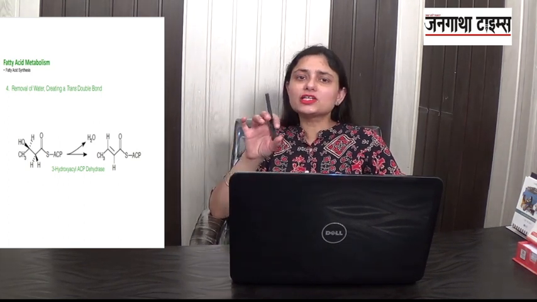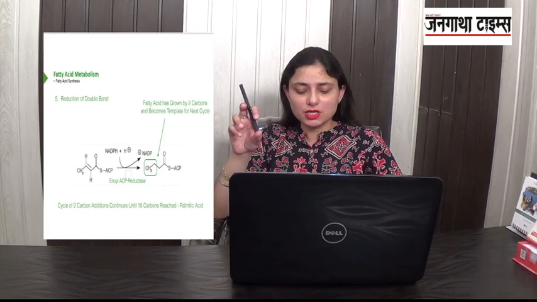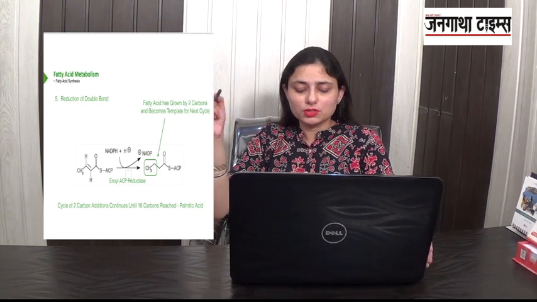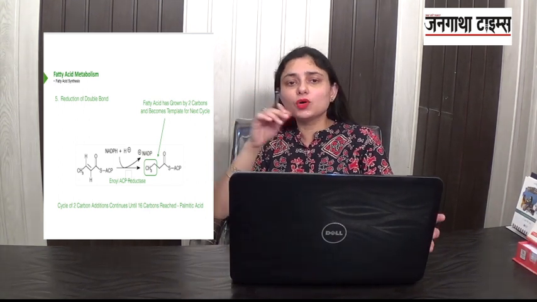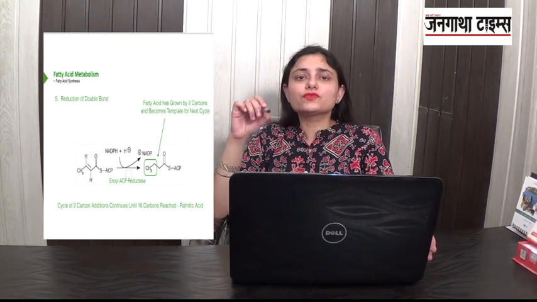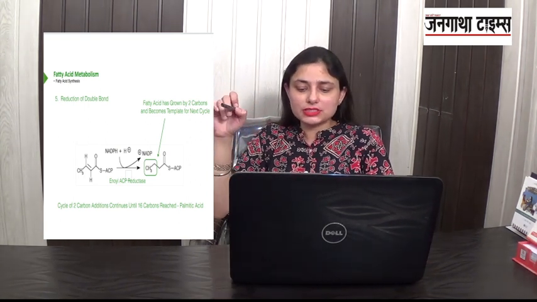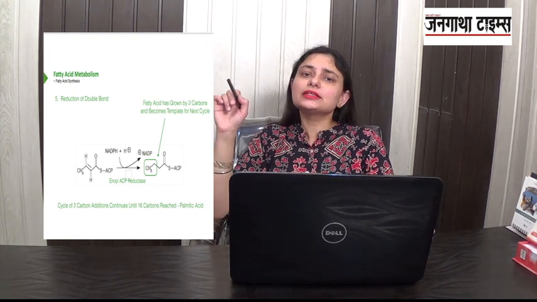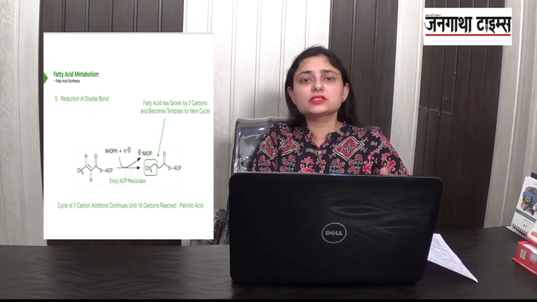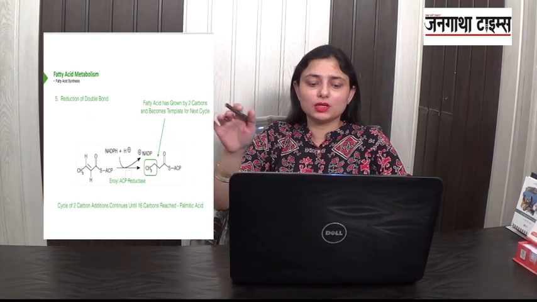Now the fourth reaction is again a reduction reaction. In this, enoyl ACP is converted further, as the fatty acid chain is going to be formed. So in the presence of enoyl ACP reductase, the reduction occurs and NADH is used. Now the fatty acid has grown by 2 carbon atoms.